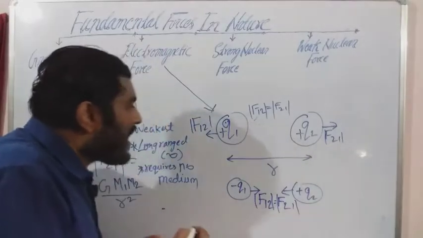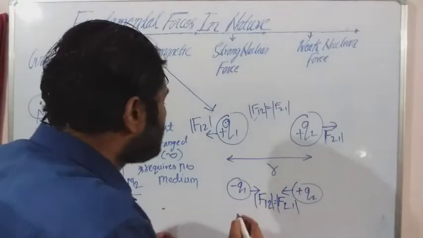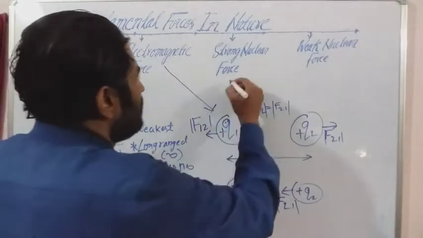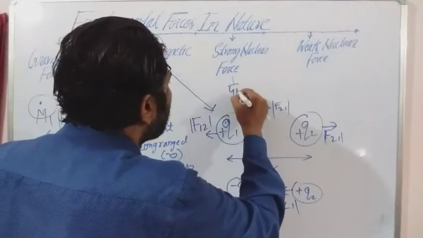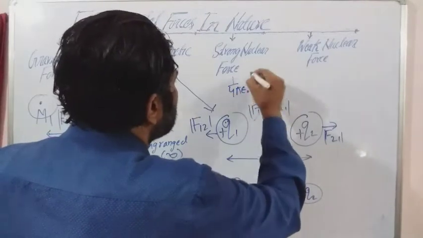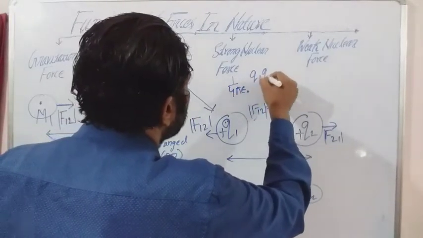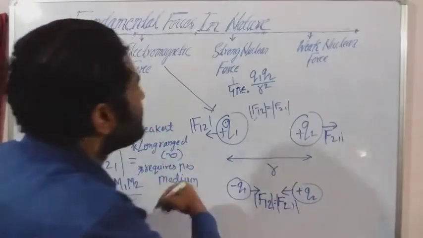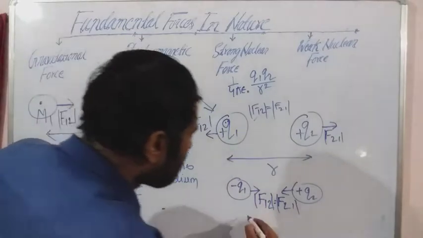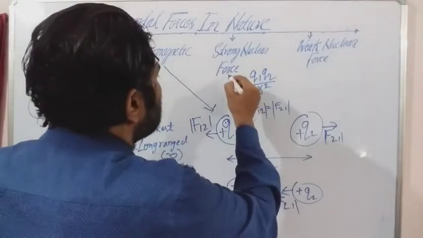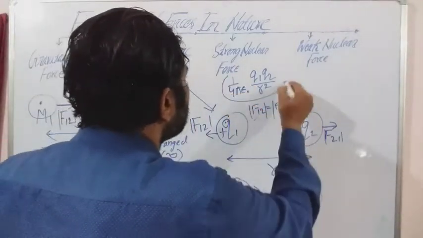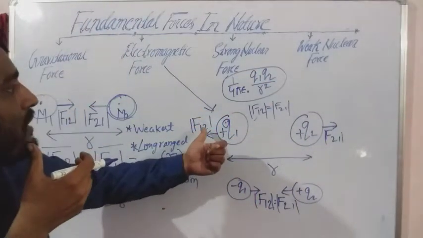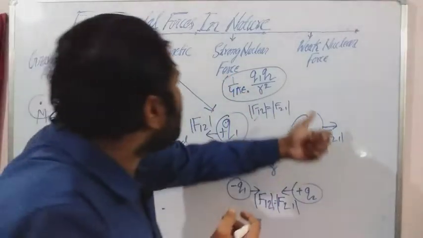So the magnitude of this Coulombic force, the magnitude of this electrostatic force, is given by 1 by 4 pi epsilon naught into Q1 Q2 divided by R square, and R is the separation. Is that clear? This is the magnitude of this force. So F12 will be equal to this one, and F21 will be equal to this one.